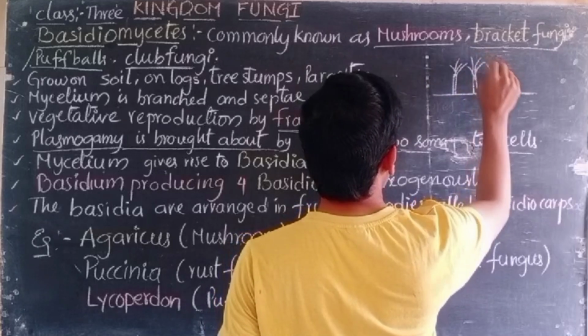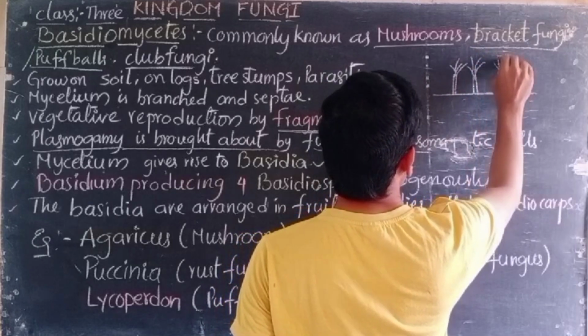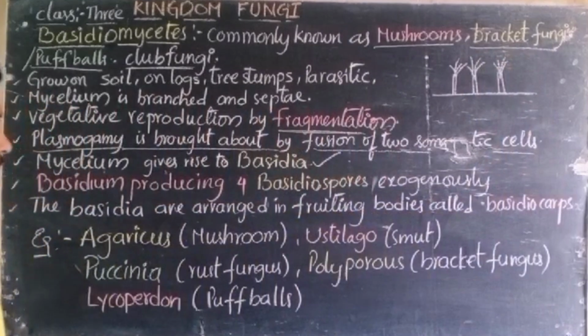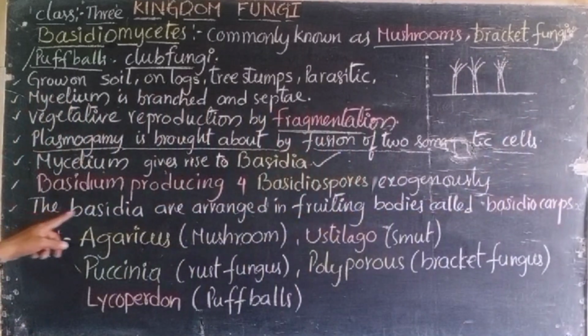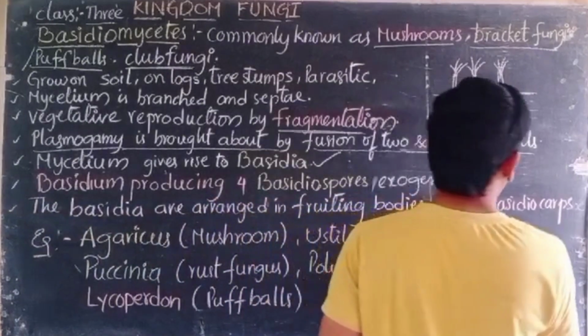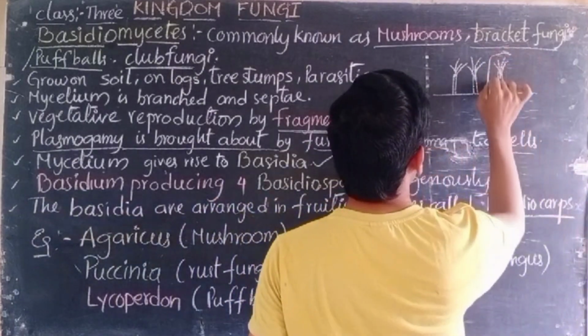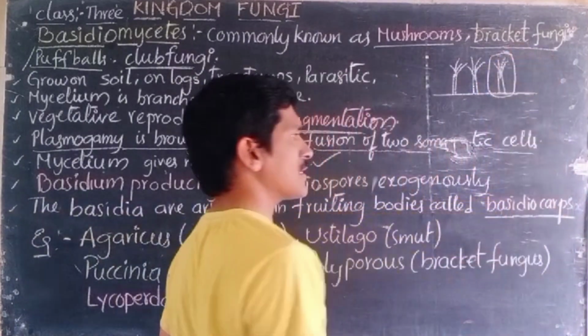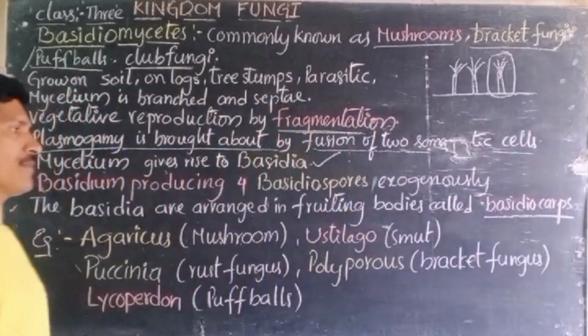These basidia are arranged in a fruiting body called the basidiocarp. The entire structure is called basidiocarp.